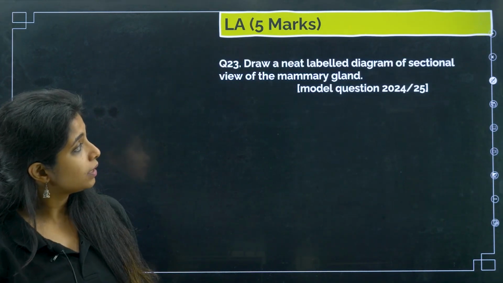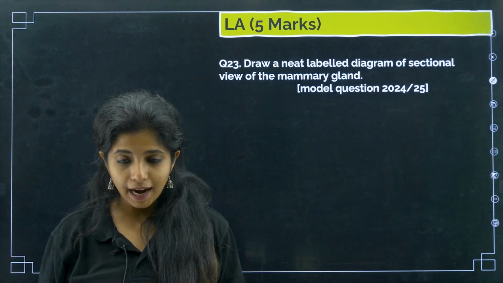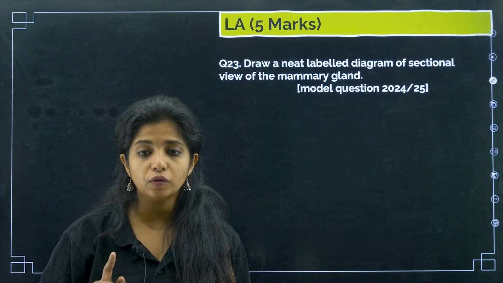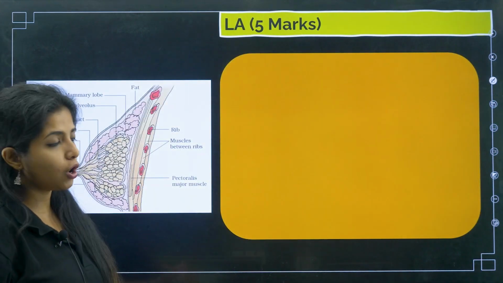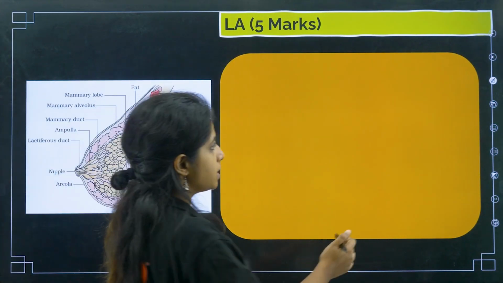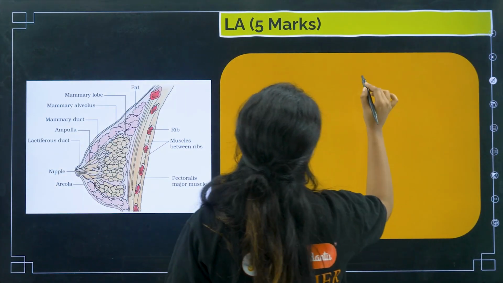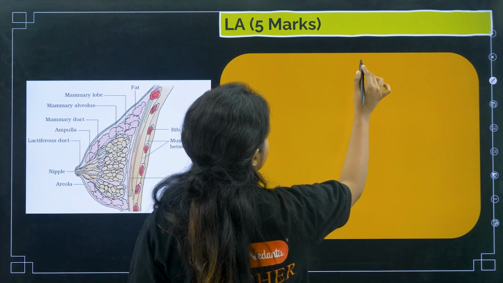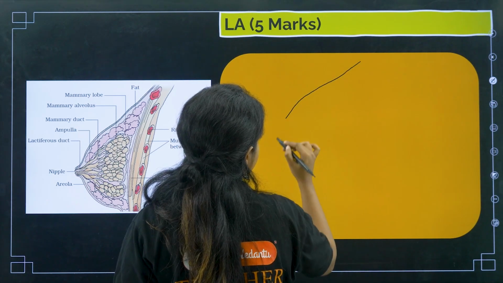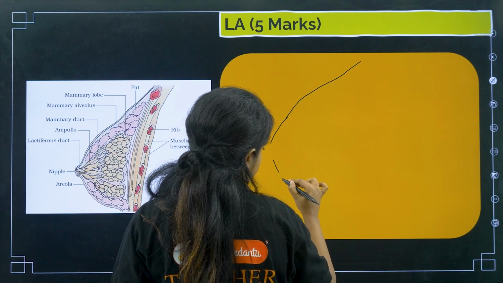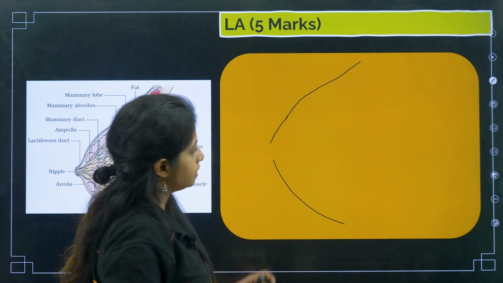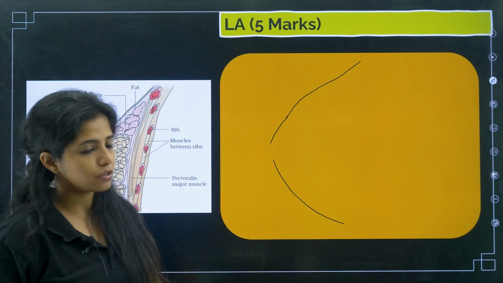Draw a neat labeled diagram of sectional view of mammary gland. So again, mammary gland. Now what you have to do is take your pen and paper and come with me. Let's draw. You draw it at your own pace, but we have to try drawing it. For mammary gland, make something like this. Leave a gap over here. This is the nipple region.